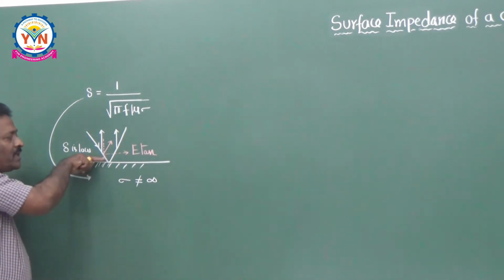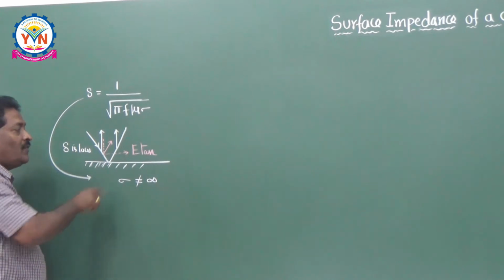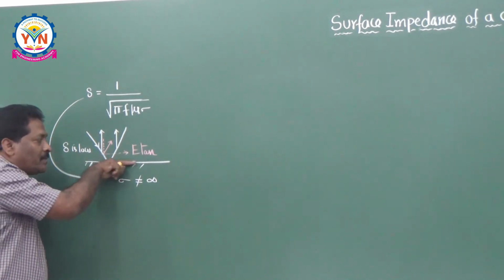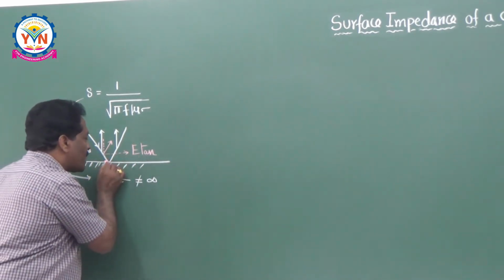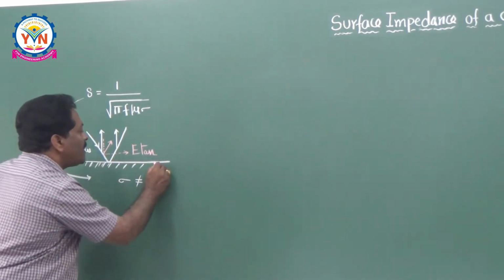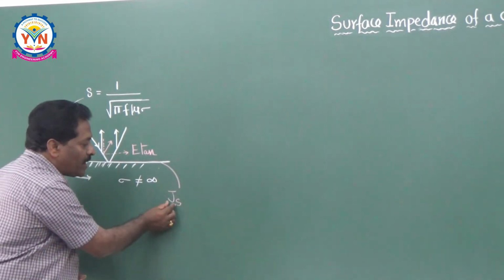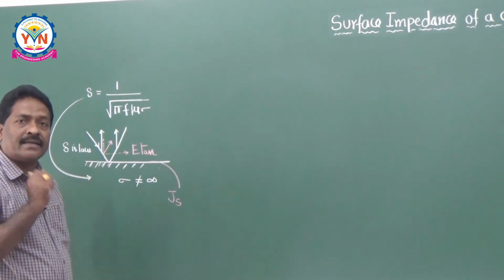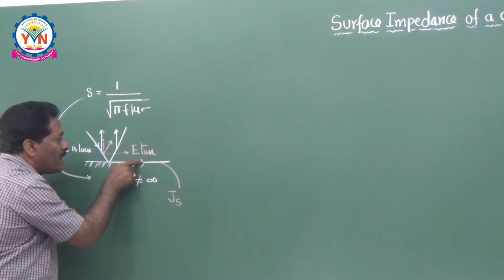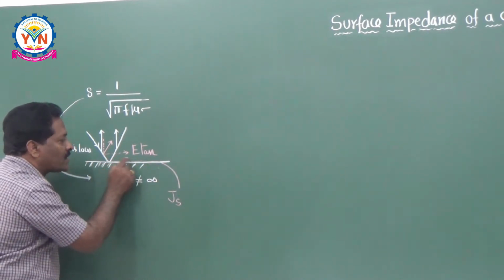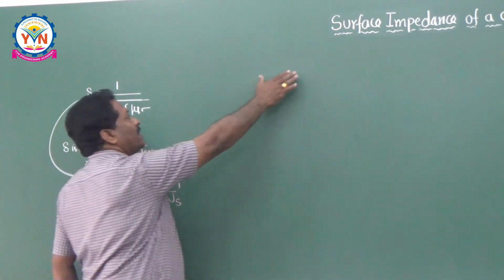So this component is actually present along the surface of the boundary. If it is acting at the surface of the boundary, then because of this, you are going to get some current along the surface. Let that current be Js, that is called current per unit width. So once this electric field as well as the current is existing along the surface, then definitely you can define the surface impedance mathematically here.